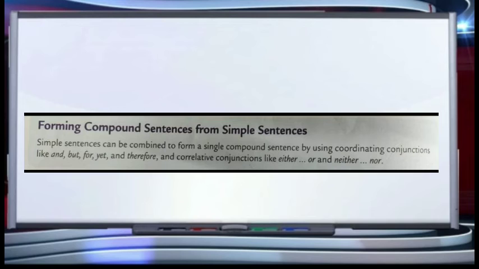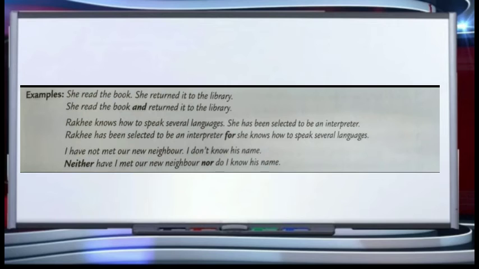Now, forming compound sentences from simple sentences. Simple sentences can be combined to form a single compound sentence by using coordinating conjunctions like and, but, for, yet, and therefore, and correlative conjunctions like either or and neither nor. For example, she read the book, she returned it to the library. Can be written as: she read the book and returned it to the library.